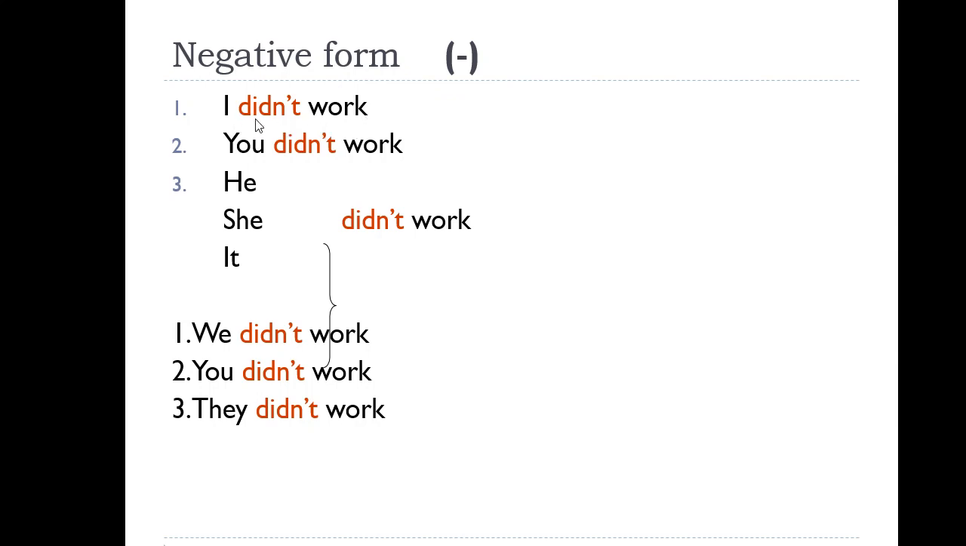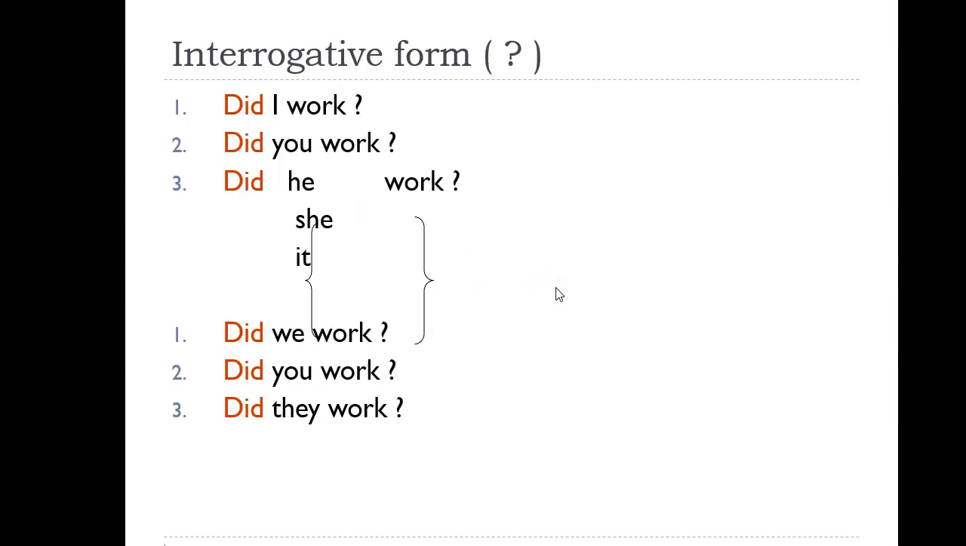So when we use didn't, we don't write ed. I didn't work, you didn't work, he, she, it didn't work, we didn't work, you didn't work, they didn't work. So these are all negative sentences. And now look at the next, question form. So in question form, this did is auxiliary verb. Мынау көмекші етістік. So before I, you, we, they, he, she, it, we have to write did.